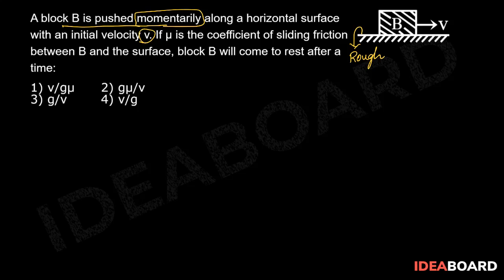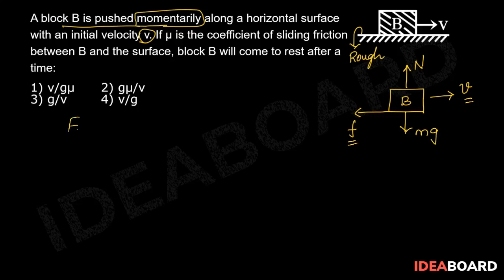Now let us find out the FBD on block B. Its weight mg acts vertically downwards. Normal force given by the horizontal surface will be vertically upwards, and as the block is moving towards the right, because of this relative motion with respect to the horizontal surface, there comes a frictional force to oppose this relative motion. Since frictional force is an unbalanced force, and as it is against the motion, it produces deceleration in the block.